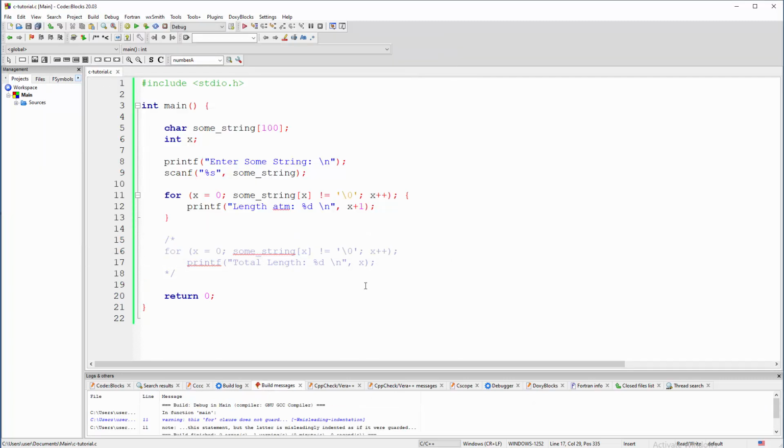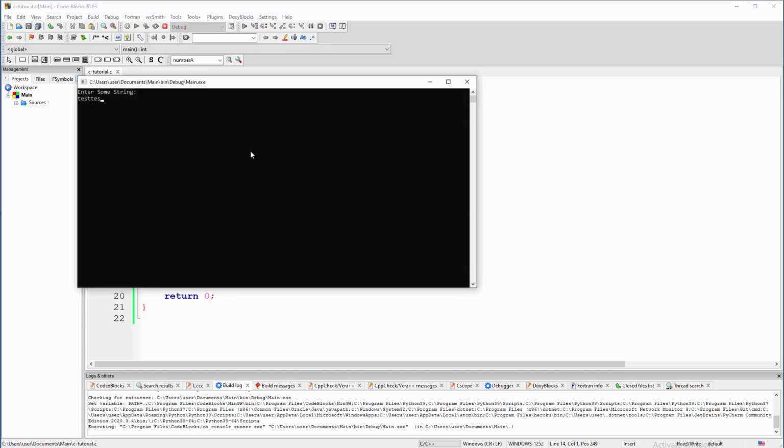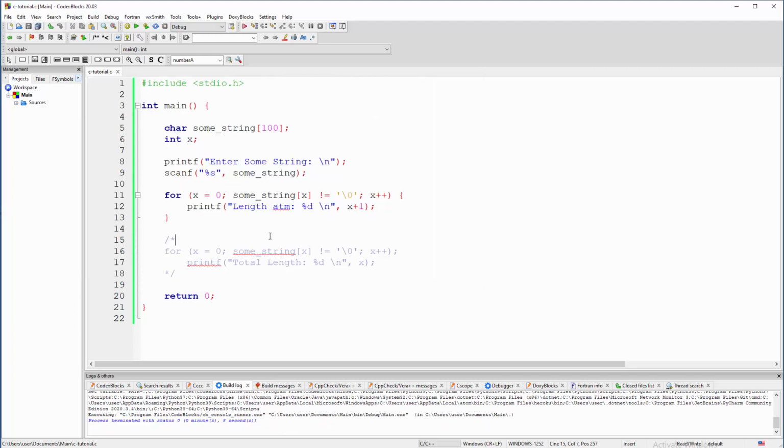9. Why 9? Because I did x plus 1 here and I didn't delete this semicolon. So there are slight, I mean important, differences, and you need to pay attention to what you are typing. So test test. There you go. The final length at the moment is 8. Use whatever you like. These are just different ways of handling the same thing. Maybe this is more elegant, I confess, but if you are confused by these semicolons and the top level check here or the end of string check, then use whatever you like.